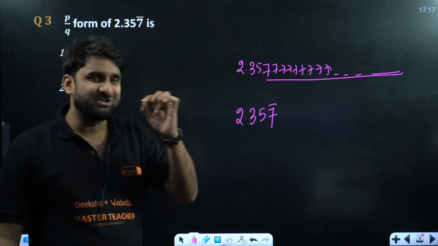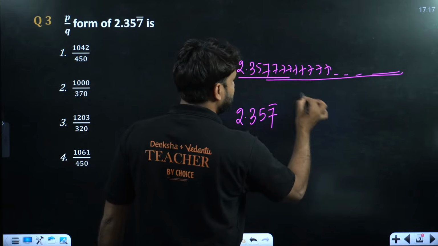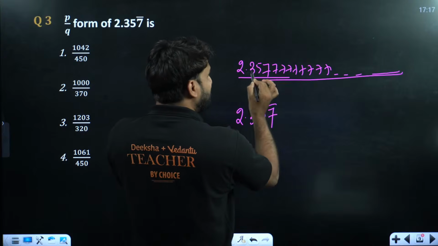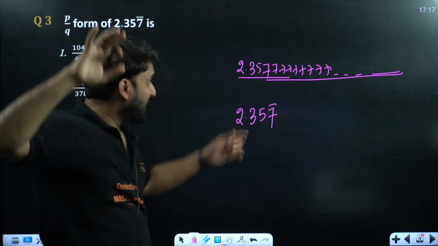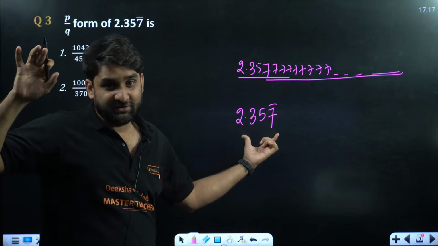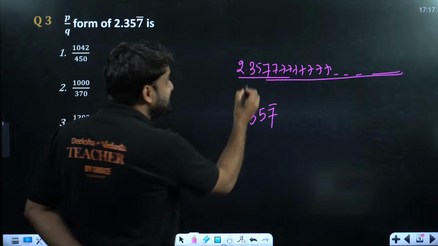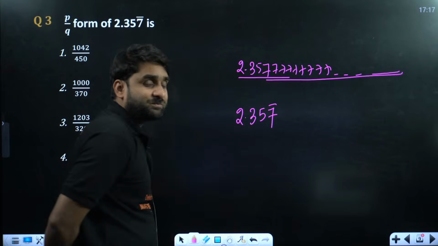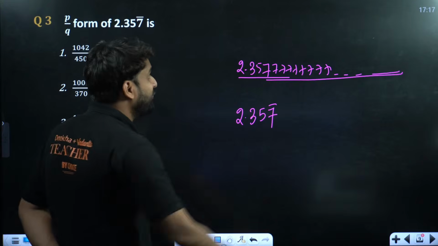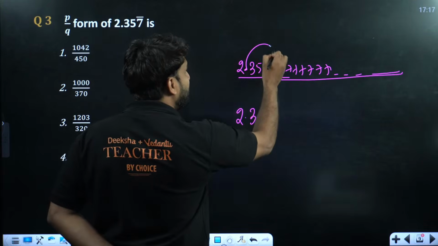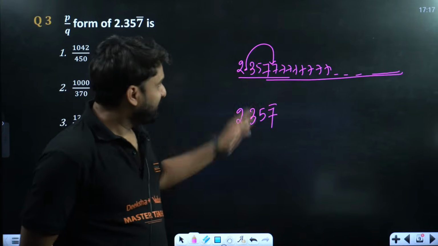Now just imagine, champion, just imagine. If the number is 2.357 and 7 keeps repeating, 2.3577777, and this number can also be written in this format. Now what should be your target? If 7 is continuously repeating, our target would be shifting this decimal point to this side.